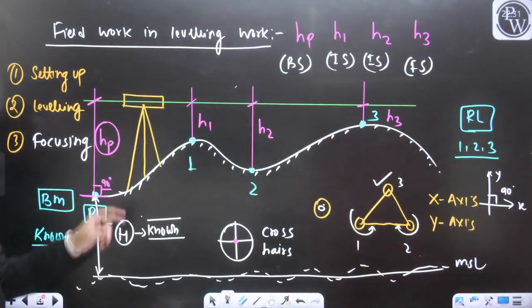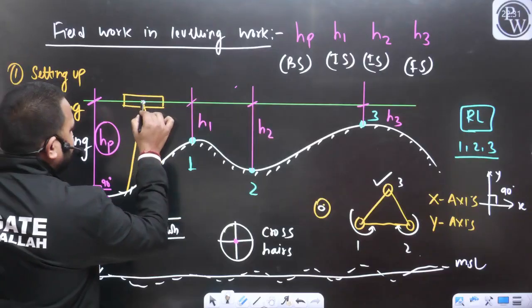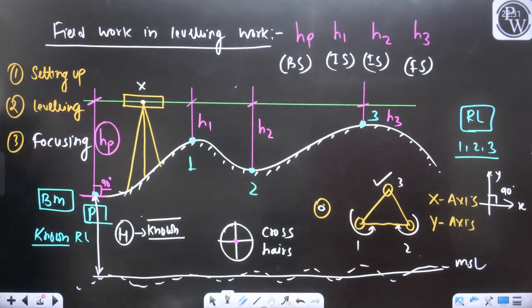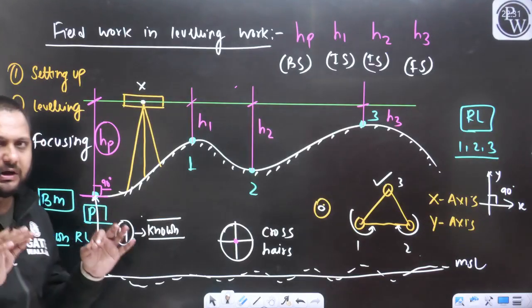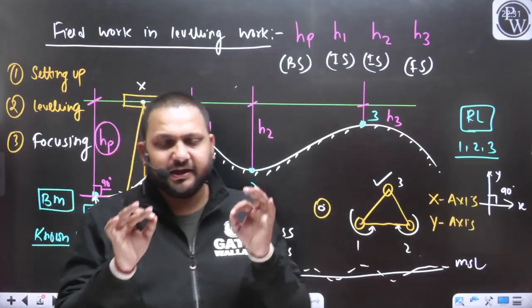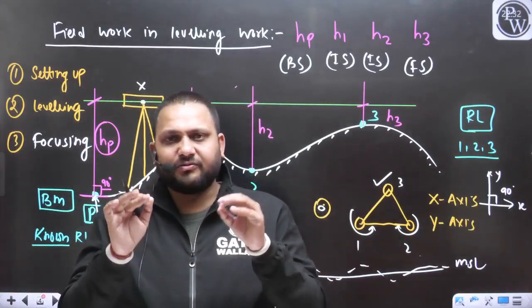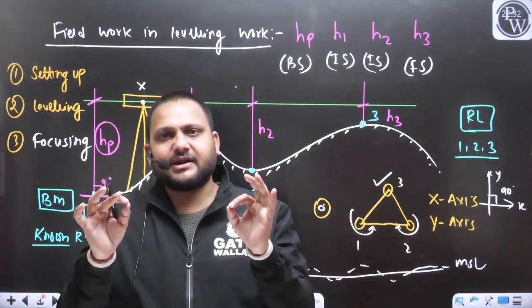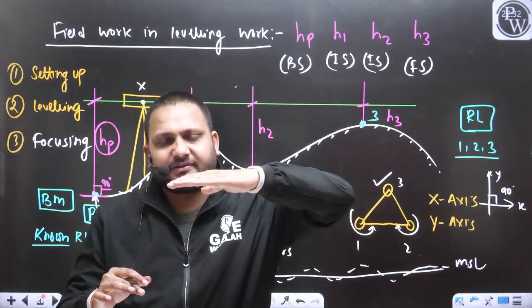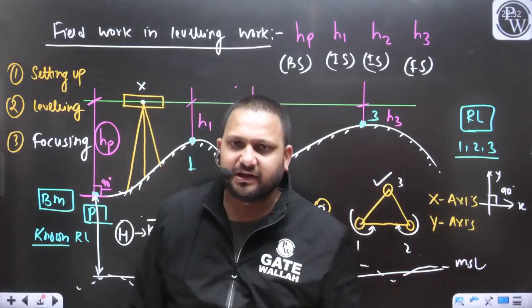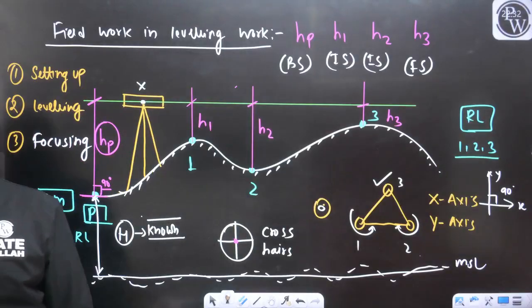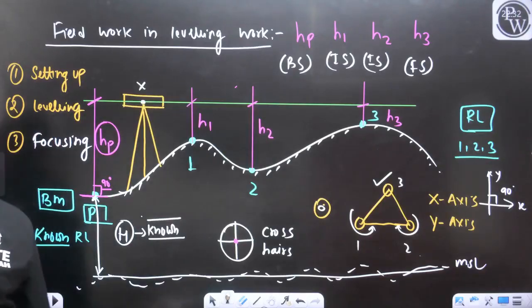If I want to define the height of, let's say, this point X, that height I need to define from the mean sea level. If I want to know the RL of this point X, if I want to define the RL of this line of collimation, we have to measure the vertical distance of that line of collimation from the mean sea level. Yes or no?